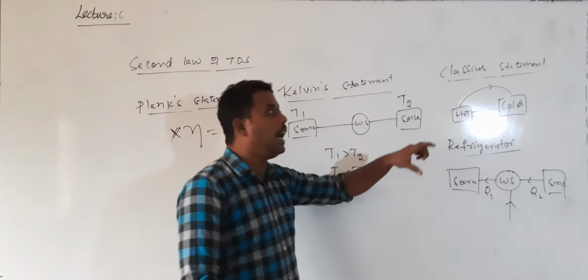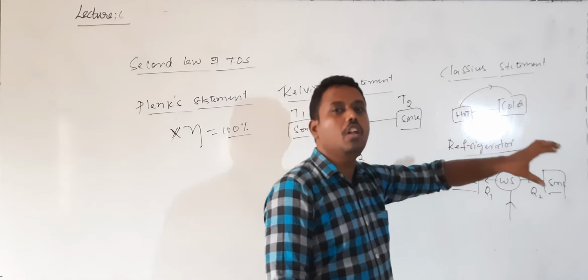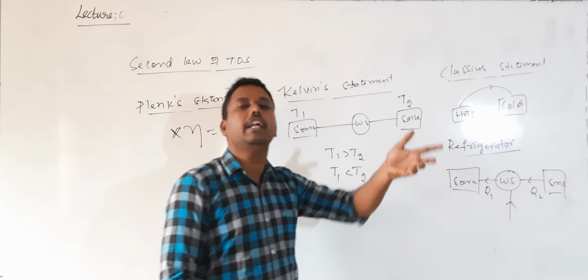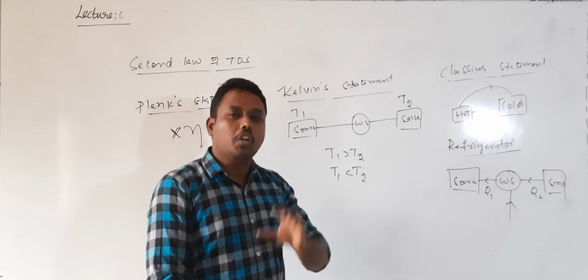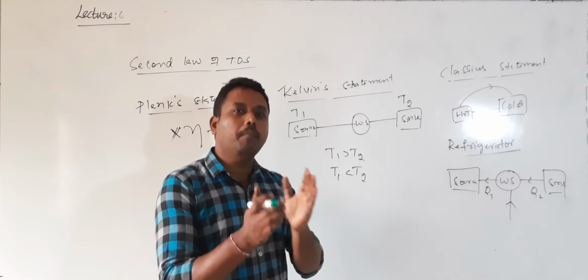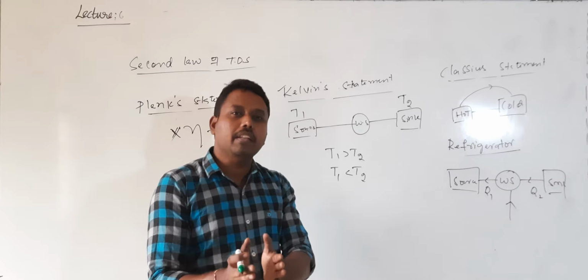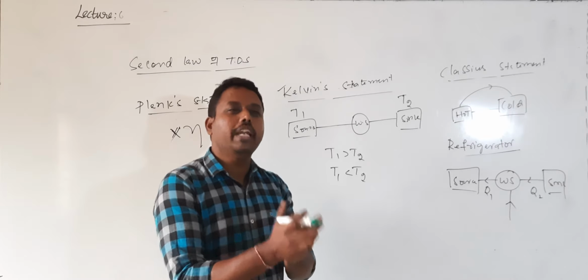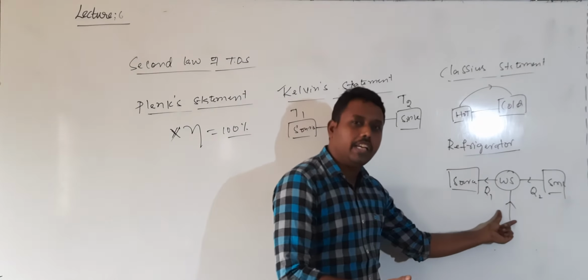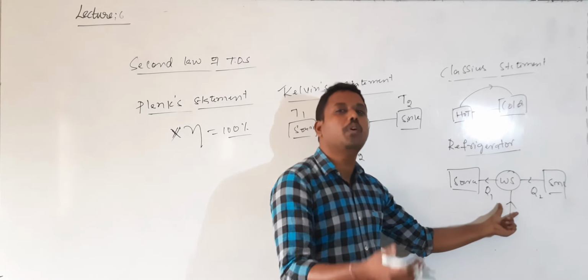Without adding that external device, heat will never flow from low temperature body to high temperature body. For that, you need to add some external agency, and that external agency is nothing but work.